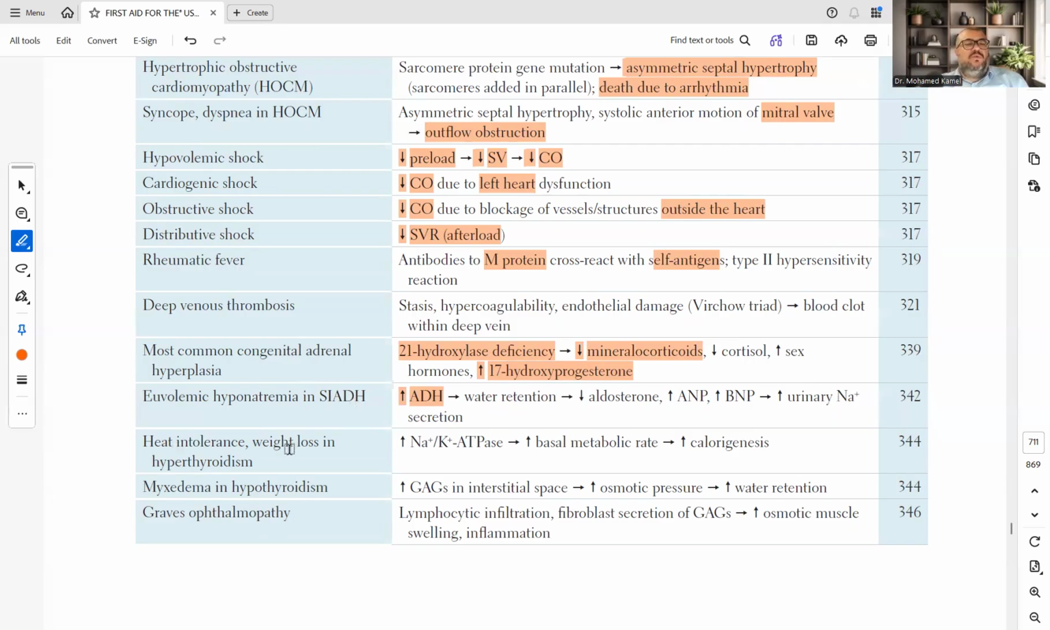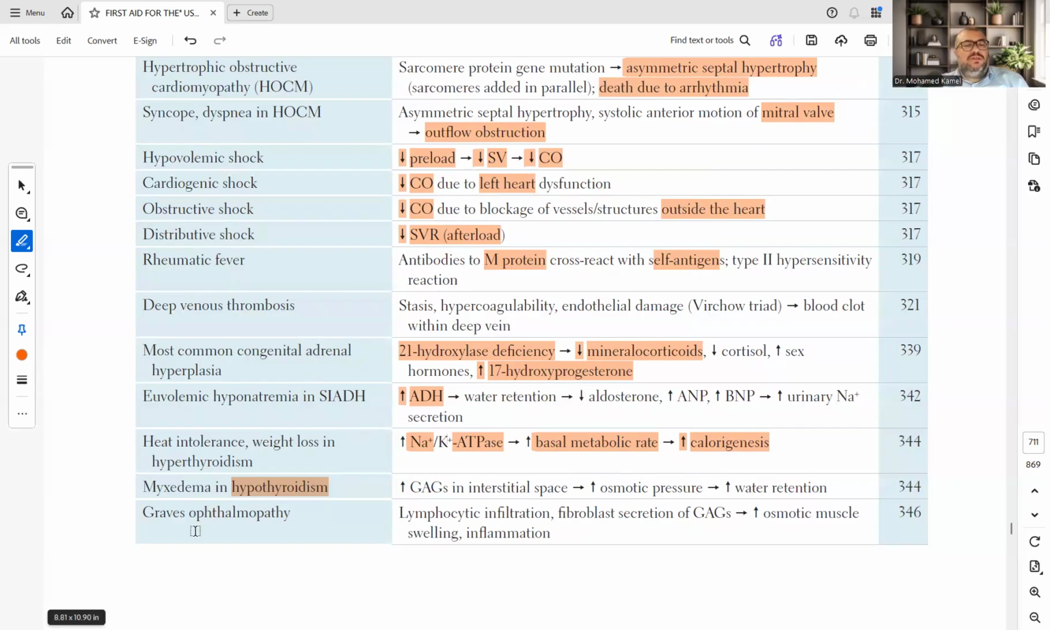Heat intolerance, weight loss in hyperthyroidism: increase in sodium potassium ATPase, which will lead to increased basal metabolic rate, leading to increased calorigenesis. Myxedema in hypothyroidism: increase, I think, glycosaminoglycans in interstitial space, leads to increased osmotic pressure, increased water retention.